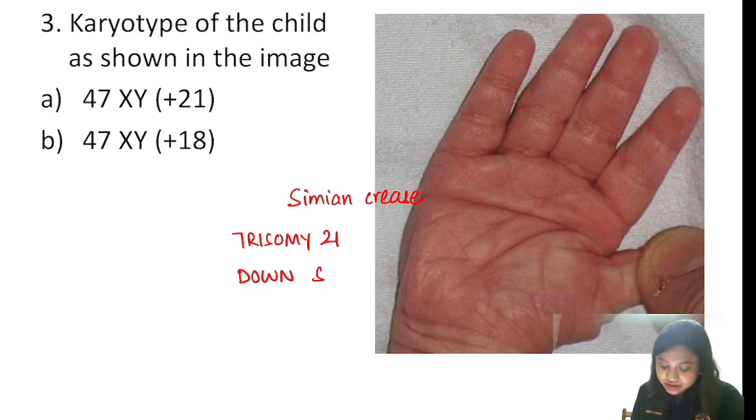Two questions were there in this year's FMGE on Down syndrome. One was this image based question of trisomy 21 Down syndrome. Okay, so the answer will be 47XY plus 21.